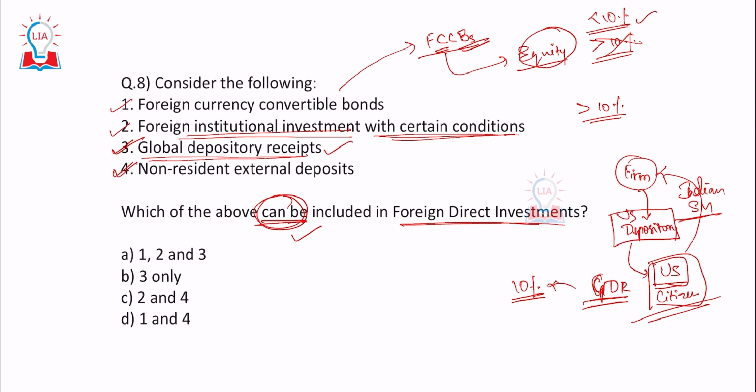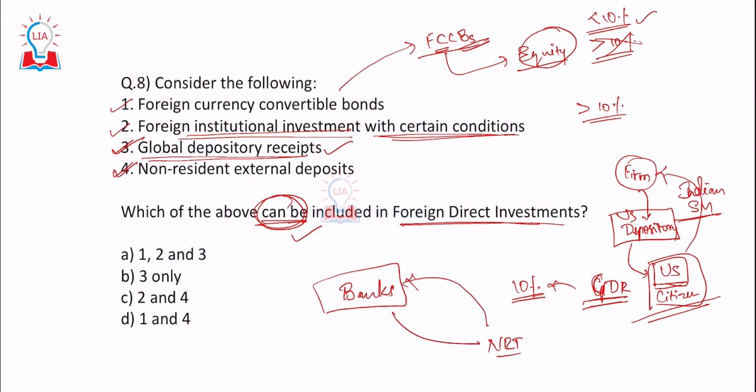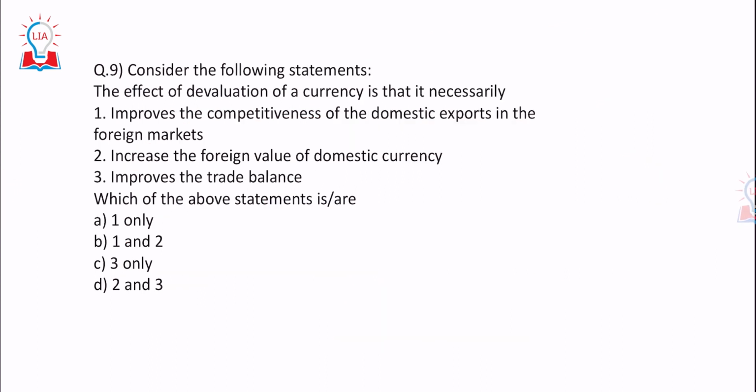What about non-resident external deposits? So if non-resident Indians are making a deposit in Indian banks, what is it? That money which an NRI has put in an Indian bank has to be returned to this person, which is a liability for the bank. Is it FDI? No, they have not purchased the shares as such. They have just made a deposit which is a liability. So NRI deposits can never qualify to become what? FDI. So the answer would be 1, 2 and 3 only. The answer is A.